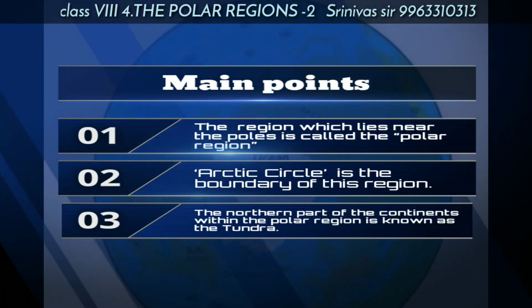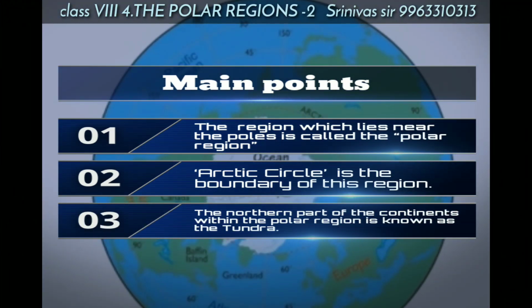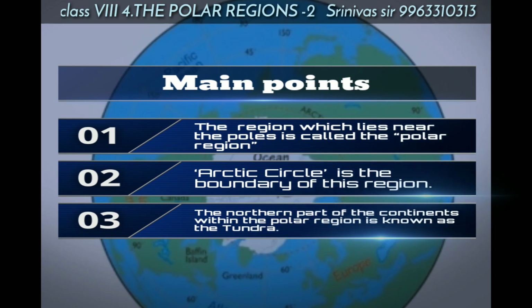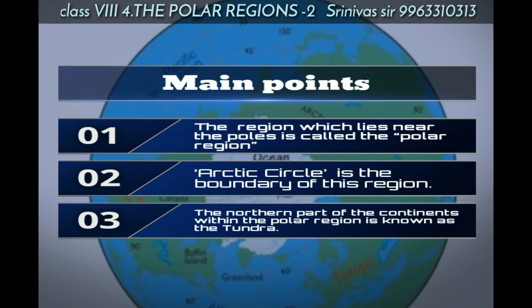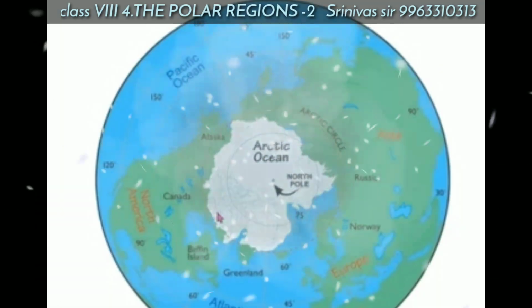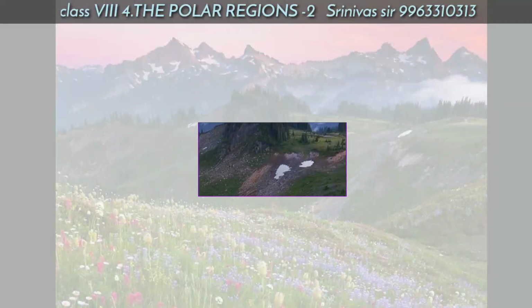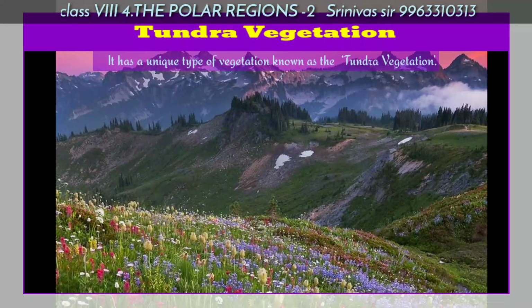The region which lies near the poles is called the polar region. The Arctic Circle is the boundary line of this region. The northern parts of the continents within this polar region is known as the tundra. Tundra means very cold. The tundra region has a unique type of vegetation. It is called the tundra vegetation.